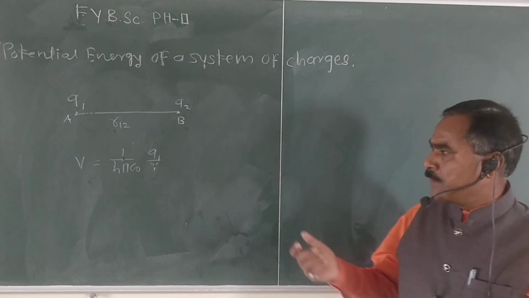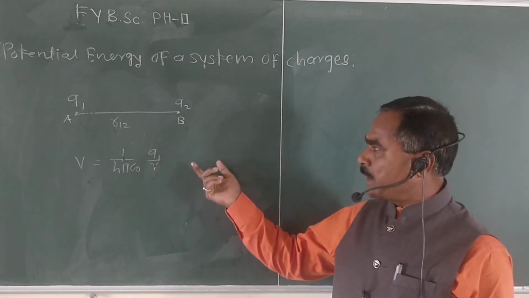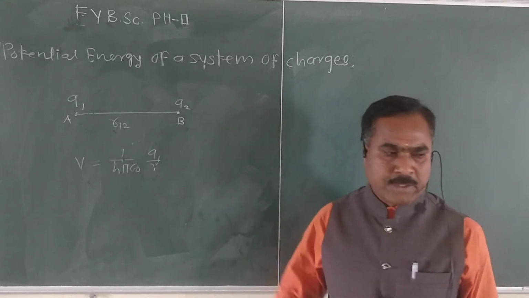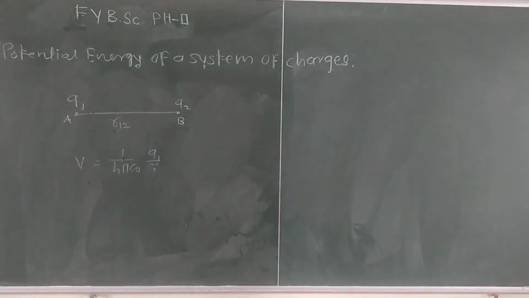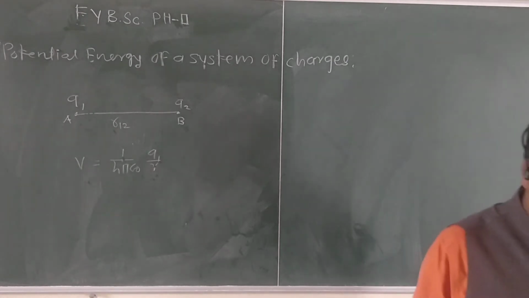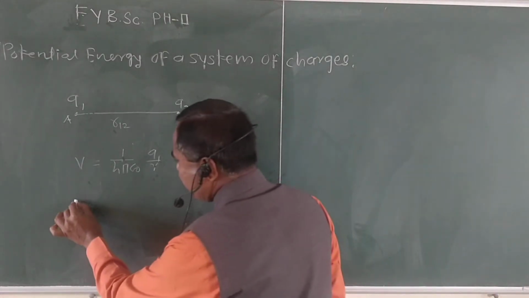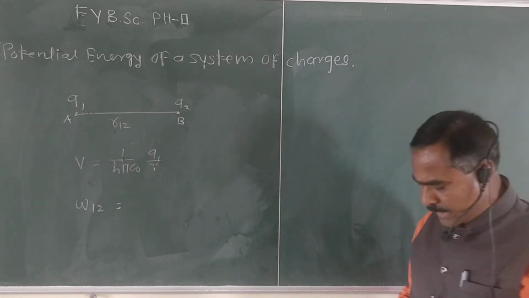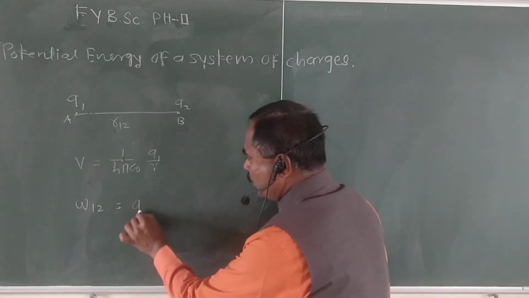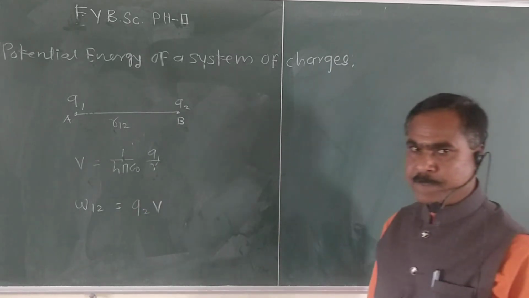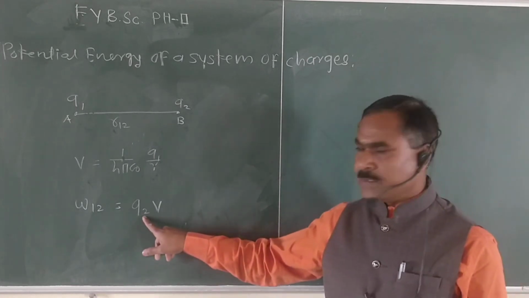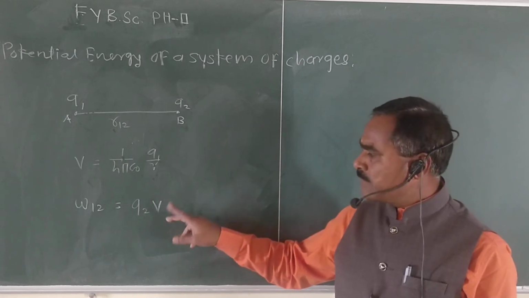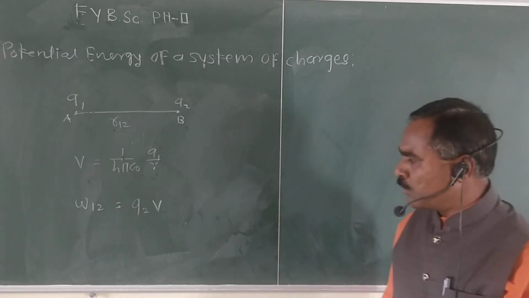So we write the work done in bringing charge Q2 from infinity to point B, and that work done is given by the equation, W12 equal to work done equal to Q2 into V, right? This is charge Q2 and this is the potential, right? Therefore W12 equal to Q2 into V.